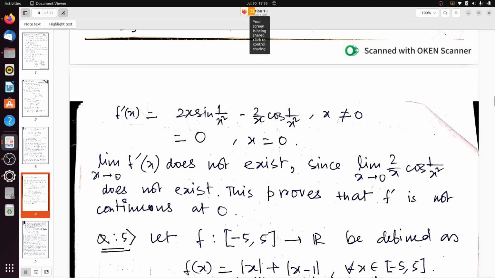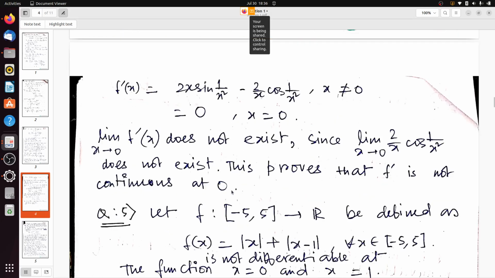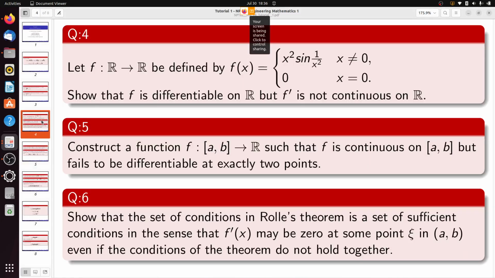So that's why the limit as x tends to 0 of f prime x does not exist, since the limit of 2 by x cos 1 by x square does not exist. This proves that f prime is not continuous at 0. So here we have clearly proved our question: f is differentiable on R, but f prime is not continuous on R.